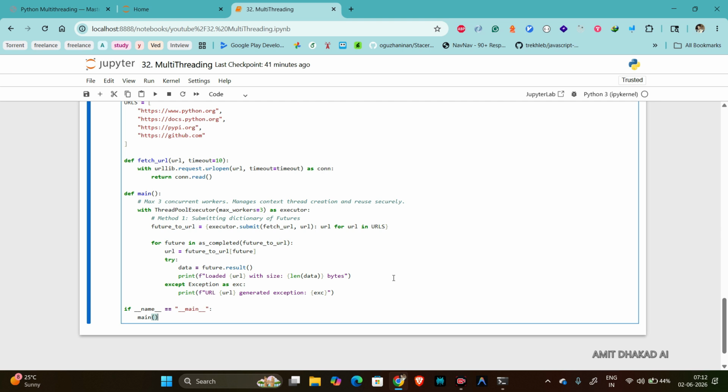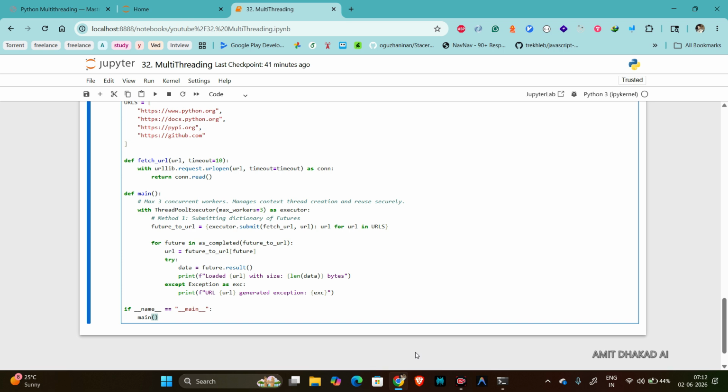Instead of hiring and firing new workers for every single task, which is expensive, we hire a fixed team. Say we have three workers, and when a task comes, we check which worker is available and assign the task to that worker. If all the workers are busy, it waits for some time, and when a worker gets free, we assign the new task to that worker.